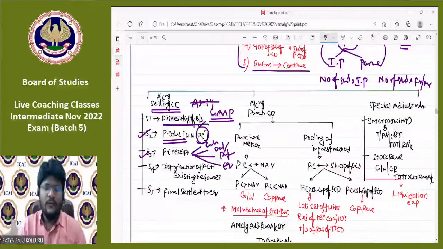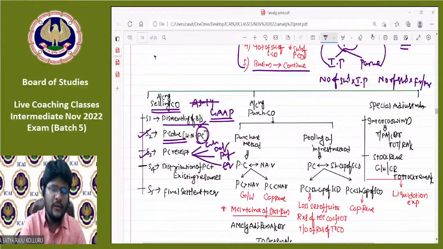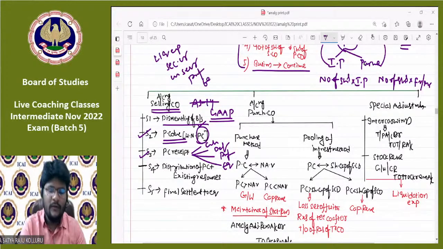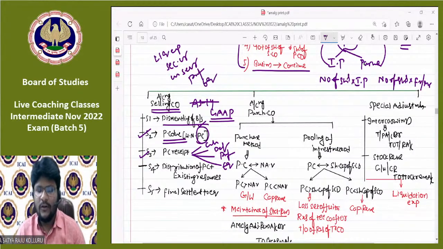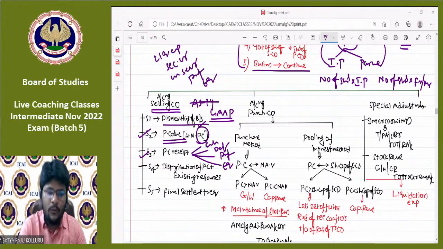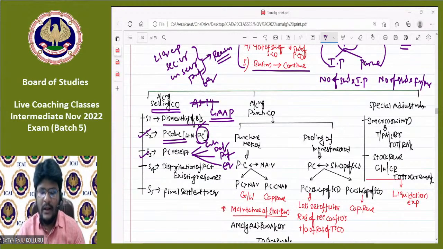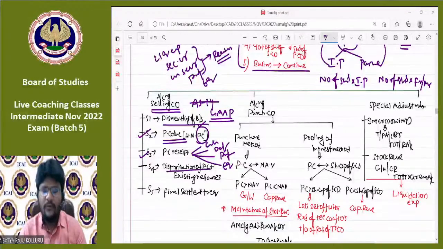The order is: first you need to incur liquidation expenses, then secured creditors, then unsecured creditors, then preference shareholders, then finally you can make settlement to the equity shareholders. Now, during the process of settlement, if any profit or loss is realized, such profit or loss you need to transfer to the realization account.